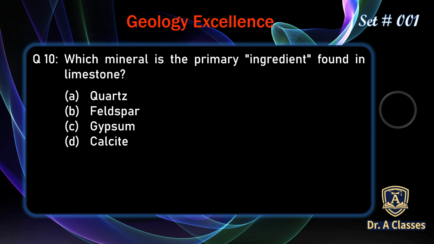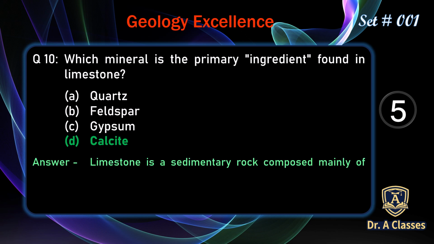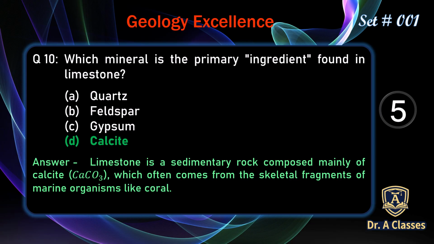Which mineral is the primary ingredient found in limestone? A. Quartz, B. Feldspar, C. Gypsum, D. Calcite. The correct answer is D. Calcite. Limestone is a sedimentary rock composed mainly of calcite, which often comes from the skeletal fragments of marine organisms like coral.